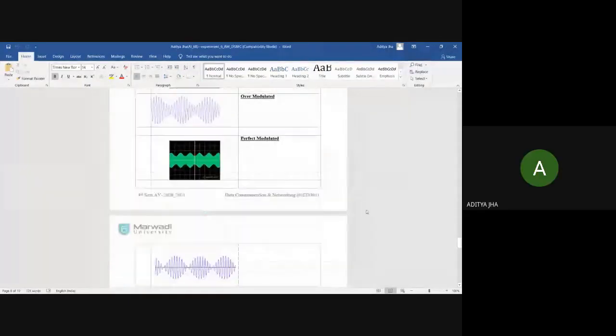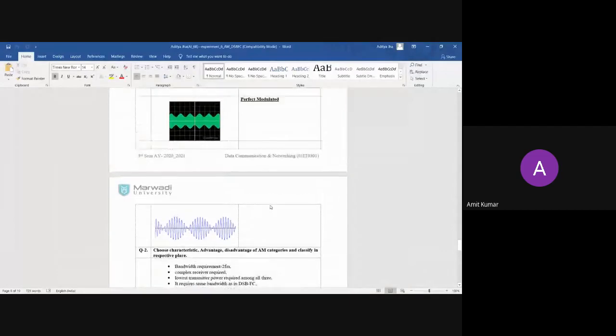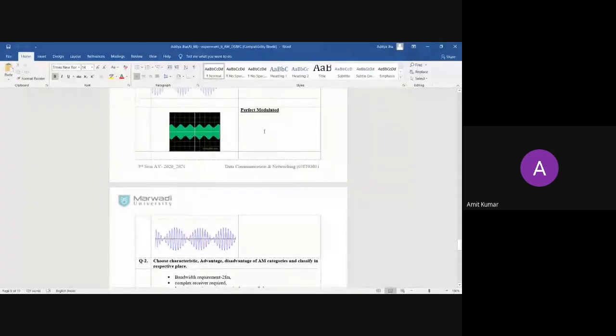Okay, sir. And one more problem, sir. In this box, I can't write anything. Okay, because here you need to go up, go up, go up. Yeah. The perfect modulation block is there. If you type here, you will be able to write here. Just press enter. Then you will go to the next page.